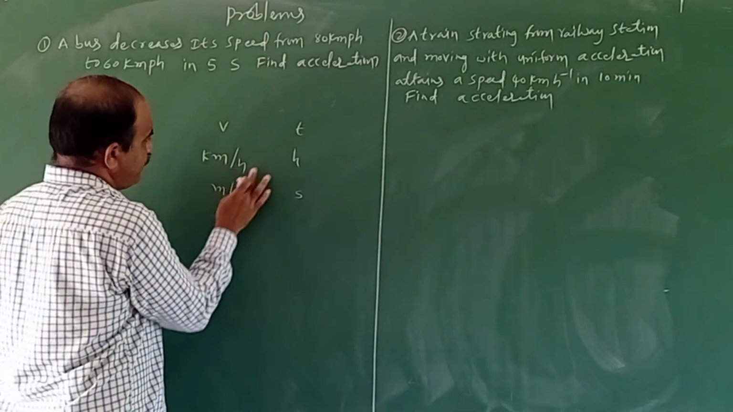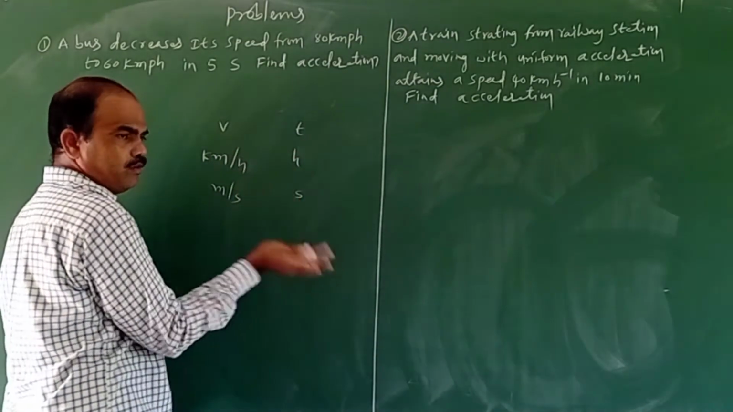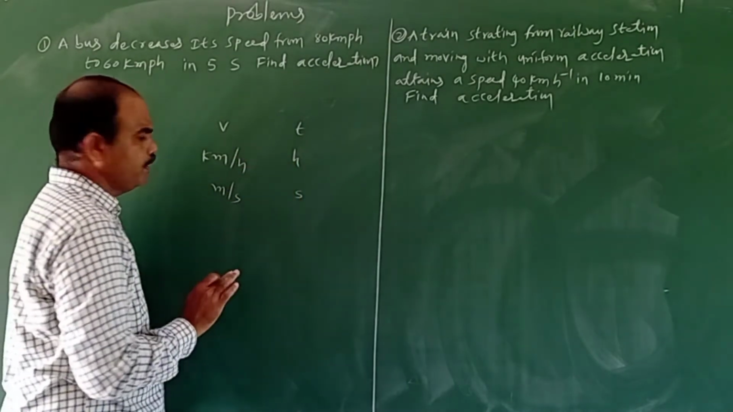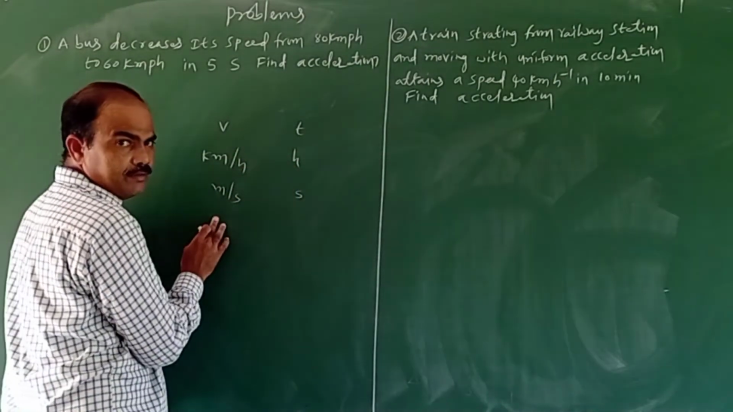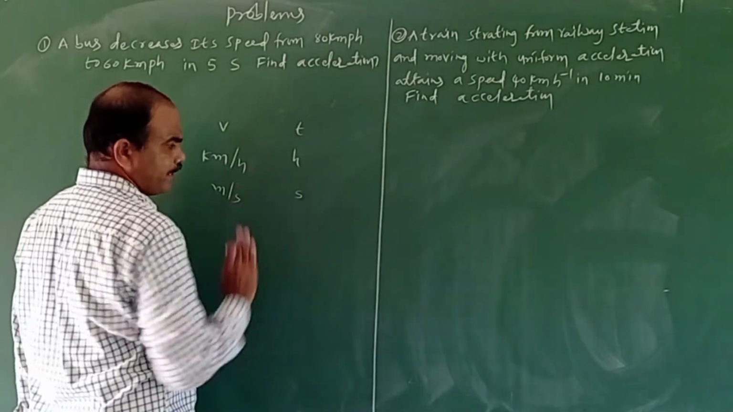For example, if the speed is in kilometer per hour and the time is in minutes or seconds, you have to convert the time into hours. If the speed is in meter per second and the time is in hours or minutes, you have to convert into seconds.